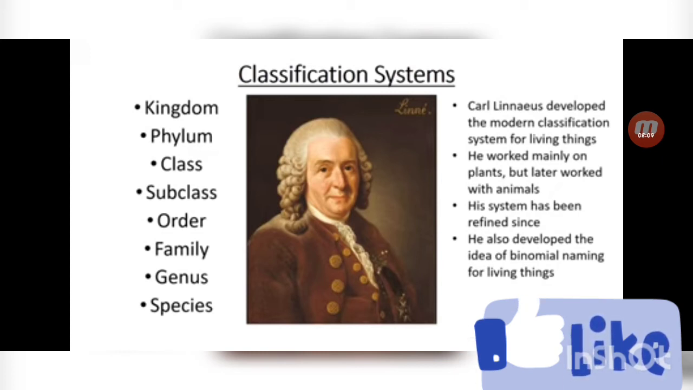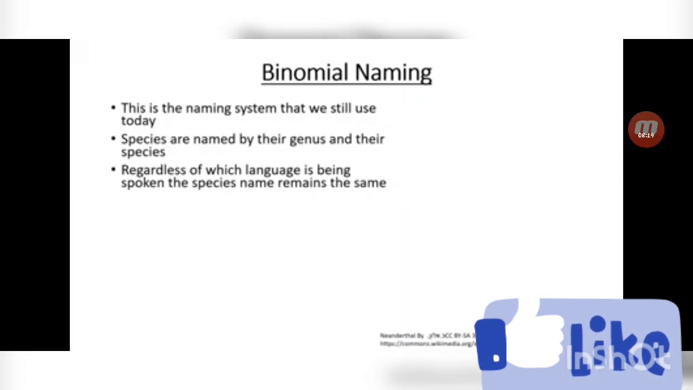For example, what is the binomial name of humans? Homo sapiens. What is binomial naming? This is the naming system that we still use today, and it was started many years ago. Species are named by their genus and their species. Regardless of which language is being spoken, the species name remains the same.